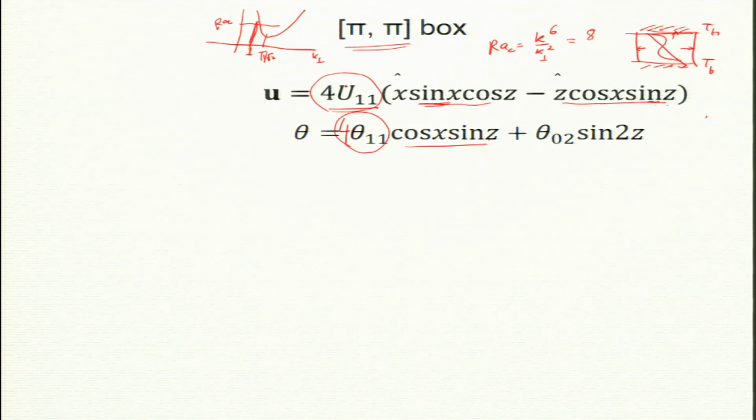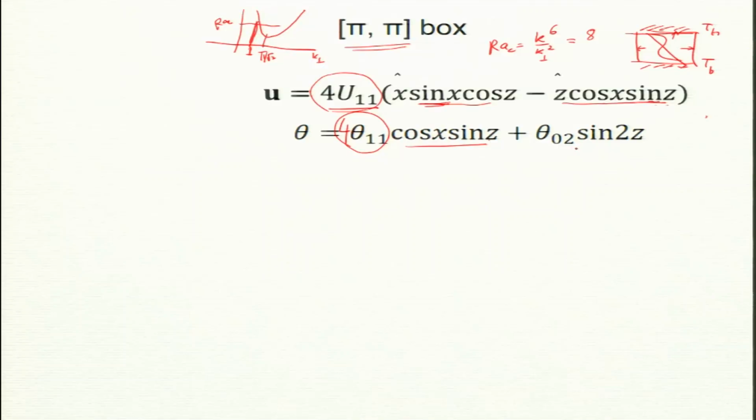Now, these were the modes which would get excited for this box. There is also an illustration that you will not get 657 for all boxes. For this box, at a Rayleigh critical of 8, onset of convection will start. In addition to the primary mode, which is the 1 1 1 mode, I have another mode called theta 02, and theta 02 will be sin 2z, because there is no x dependence, so cos of 0 is 1. It is sin 2z.